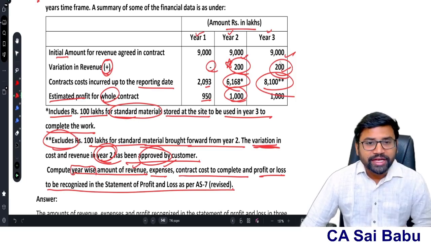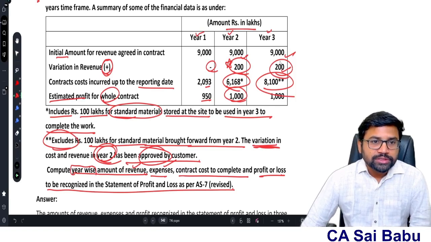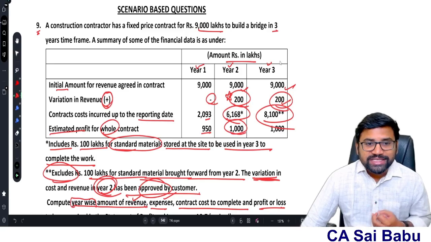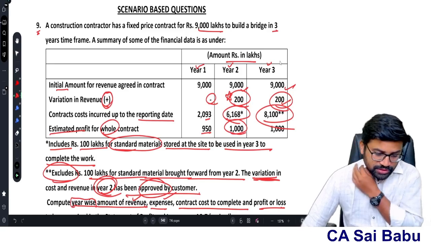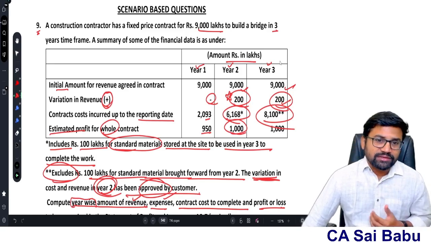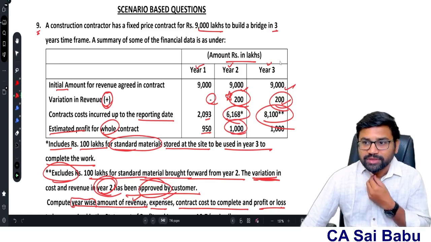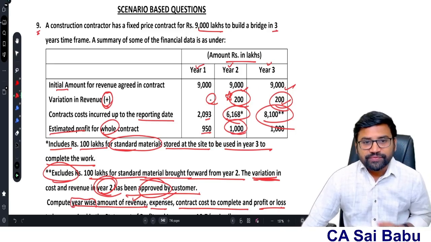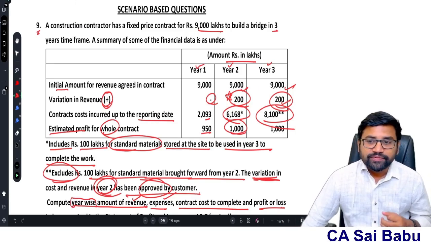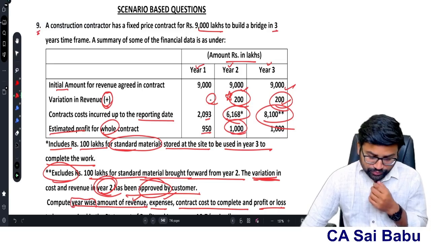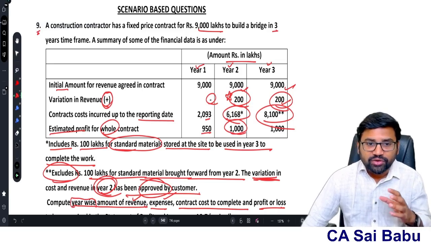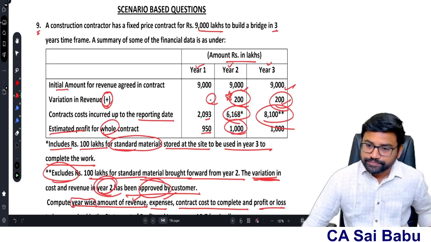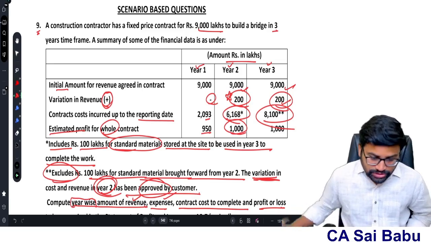Now tell me how to recognize the revenue and cost. When the outcome is estimated reliably, we use the percentage of completion method. Here the outcome is estimated reliably, because every data is clearly given. So when the outcome is estimated reliably, therefore we need to follow the percentage of completion method to recognize the revenue. So every year we need to first find out the percentage of completion, and accordingly we need to recognize the revenue. Now let us solve this question, sir.